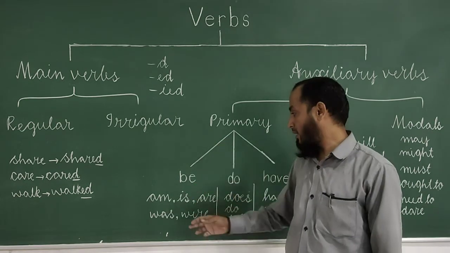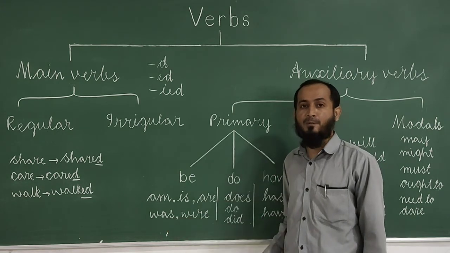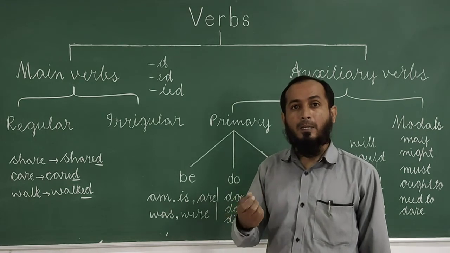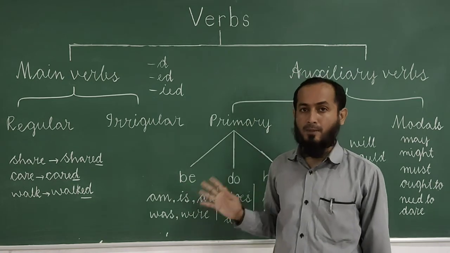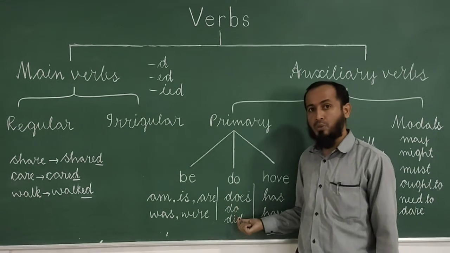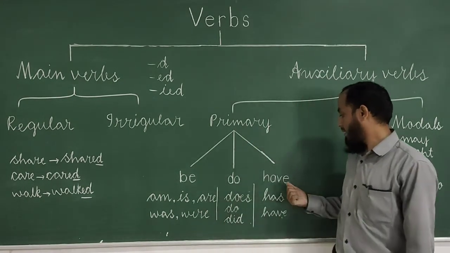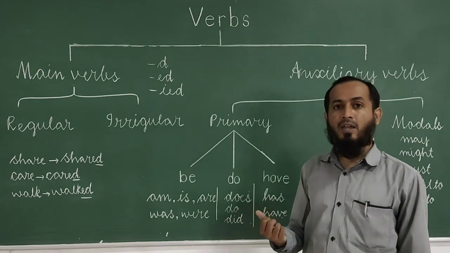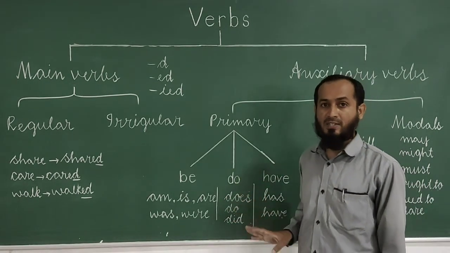The be forms are am, is, are, was, were, being, and been. Then do forms: does, do, did, and done. Then have forms: has, have, having. So these are all called primary auxiliaries.